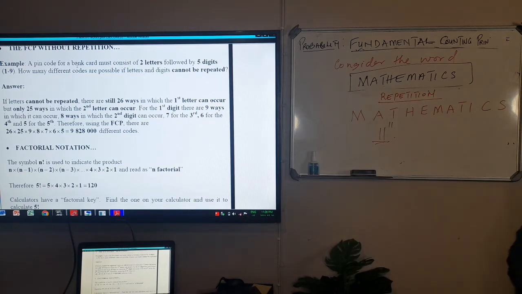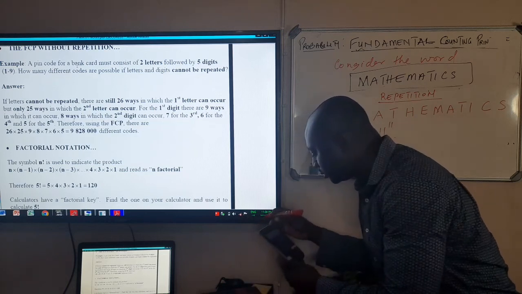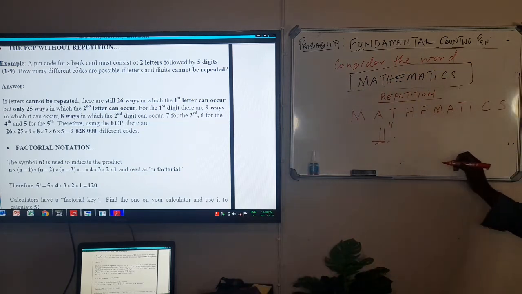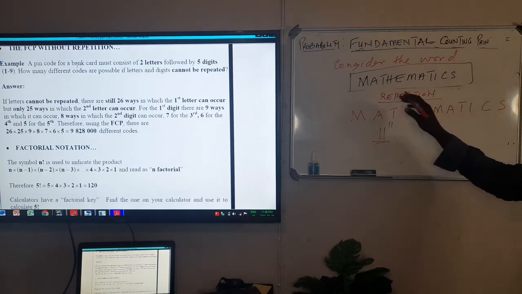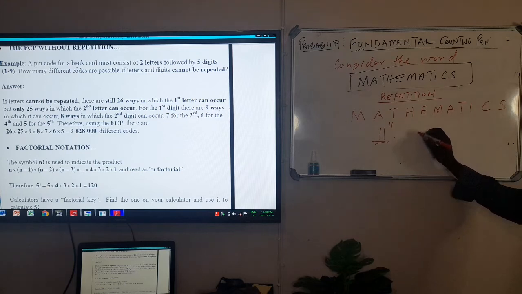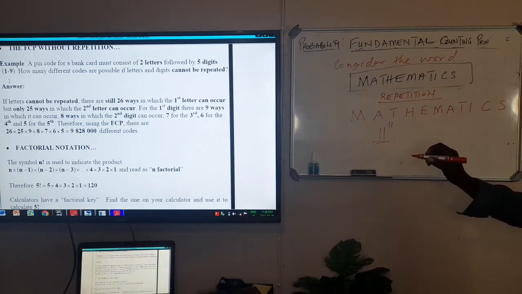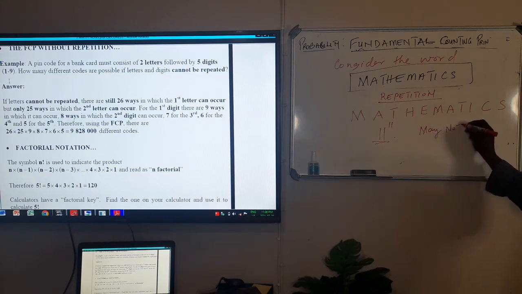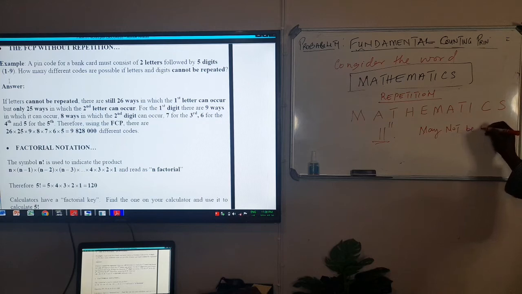Now, going forward, they can also ask you how many different arrangements can be made if the letters may not be repeated. So here, "may not be repeated" is our underlying word.